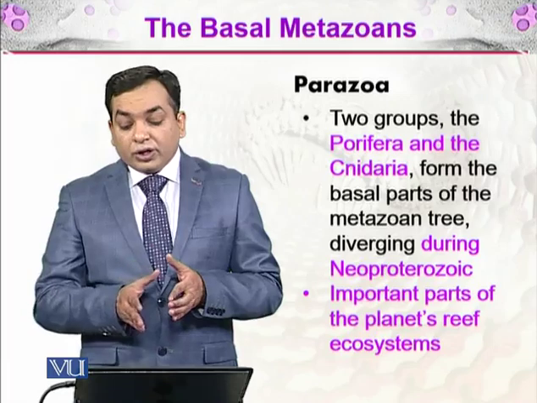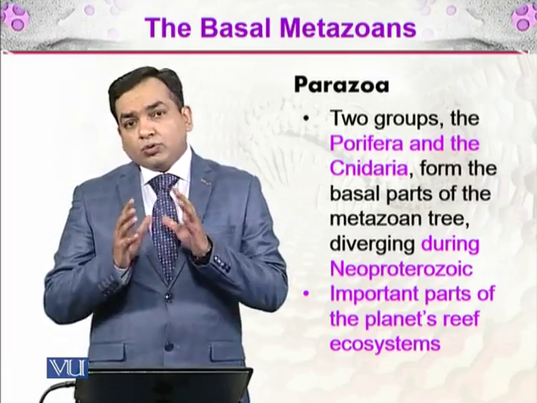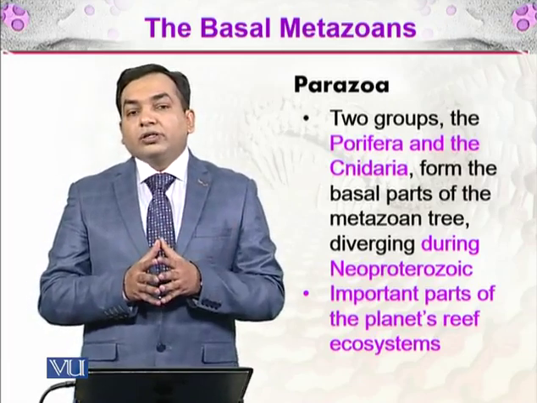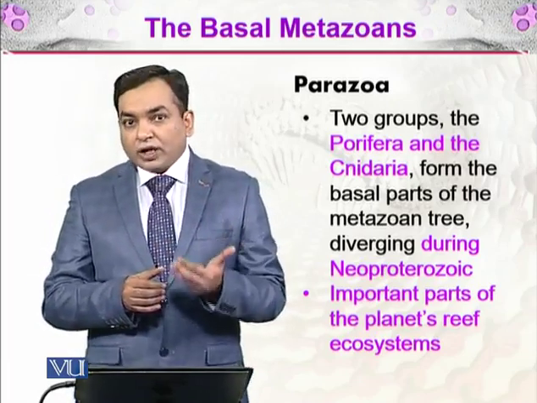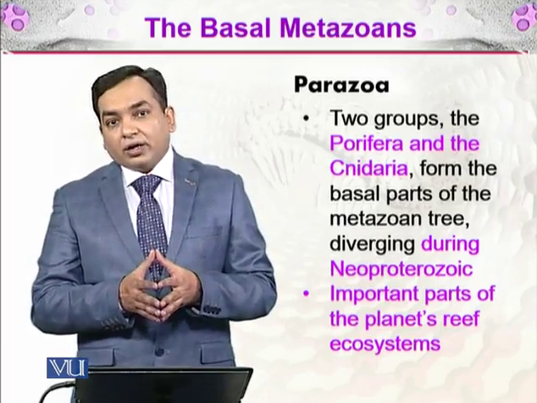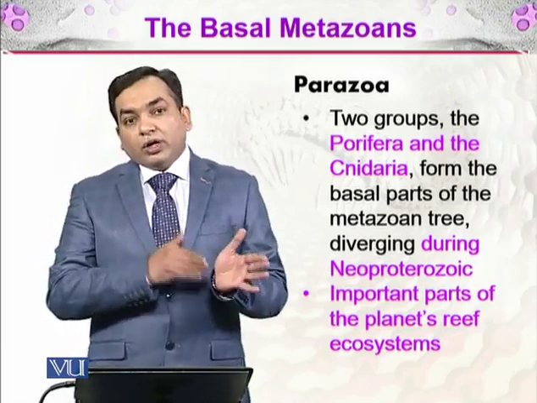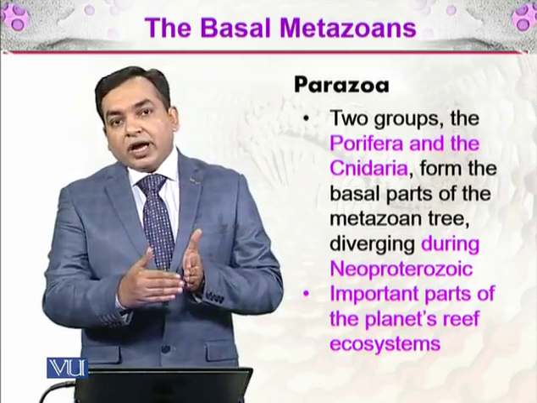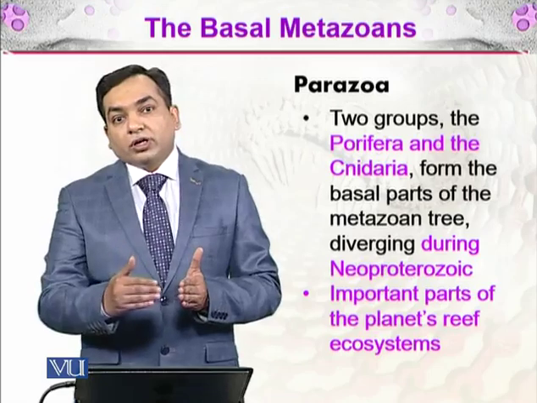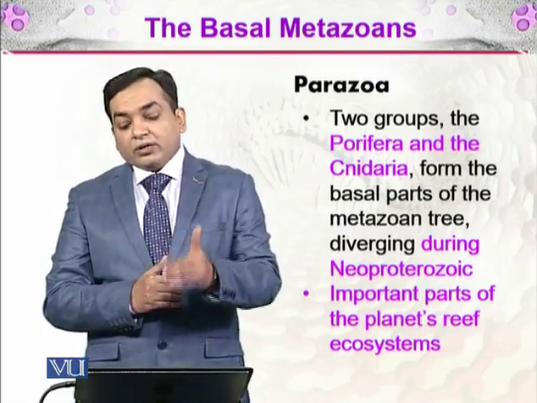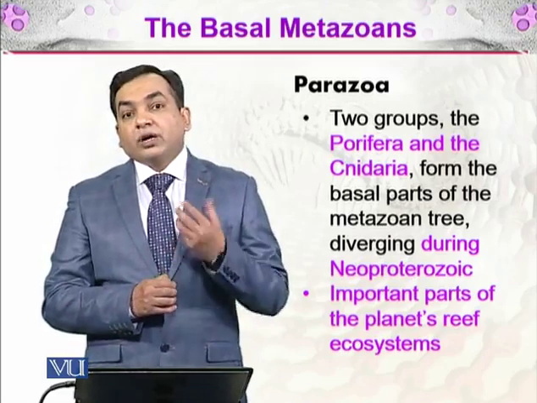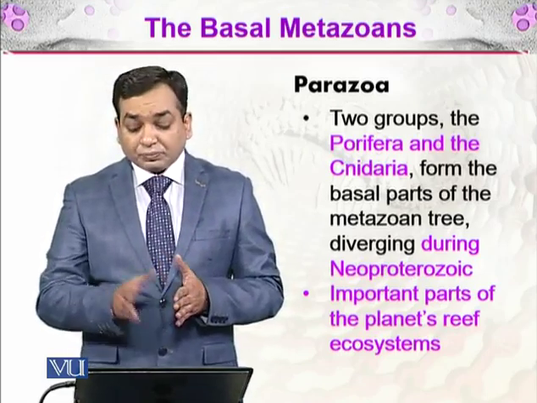And they diverged during the Neoproterozoic. You remember what the Neoproterozoic is? It is the time before the Cambrian explosion, during the Ediacaran biota. After the Ediacaran biota ended, the Neoproterozoic era ended as well, and after that there was further diversification and further complexity of species.